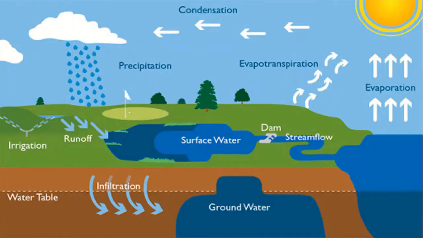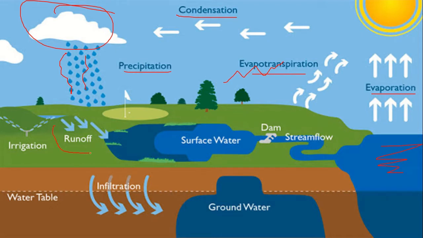Let's see the picture for better understanding. Evaporation takes place from the surface water and transpiration from the plants. Water vapor gets condensed into clouds. The clouds melt and sometimes burst, resulting in precipitation of different forms. A part of water from precipitation flows over the land, called runoff, and another part infiltrates into the soil which builds up the groundwater.